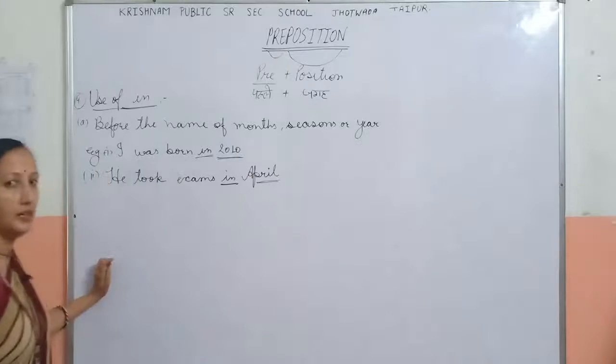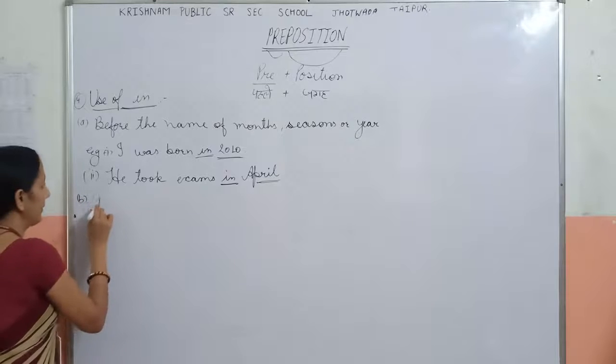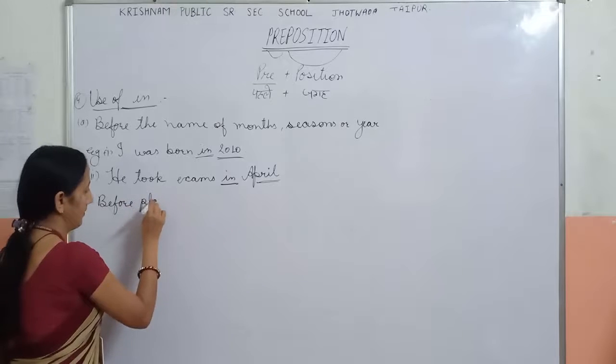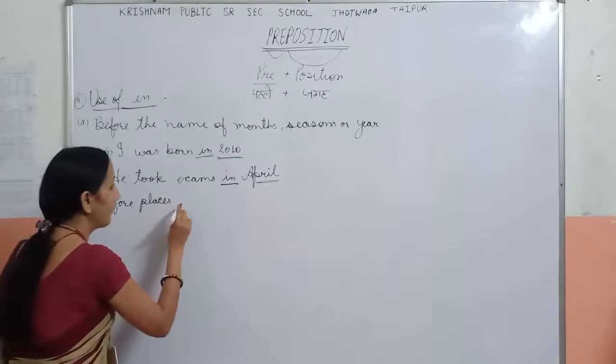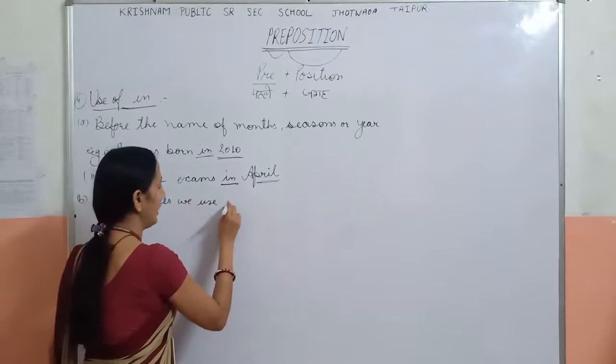Is that clear? Now point B is before places. Before places we use in.